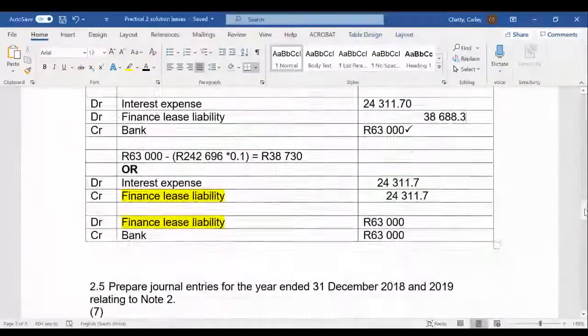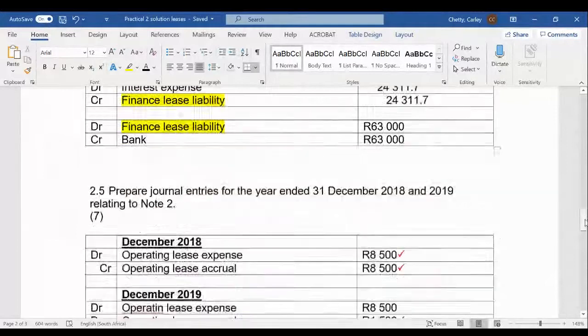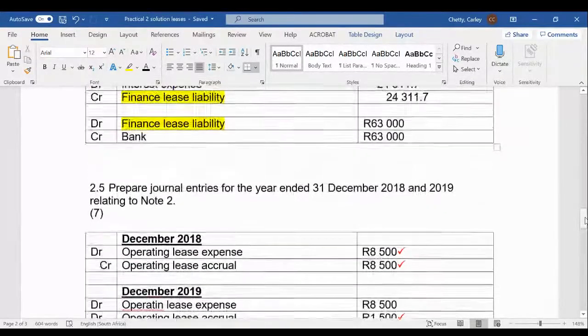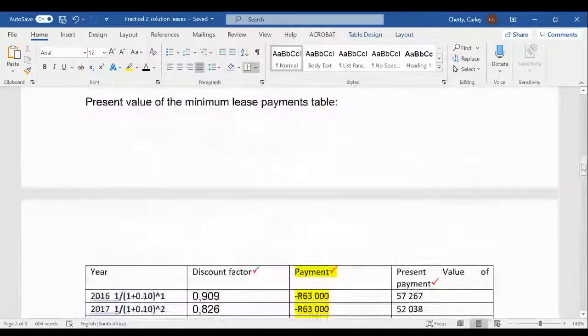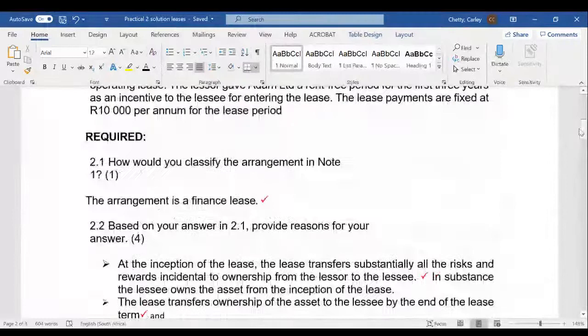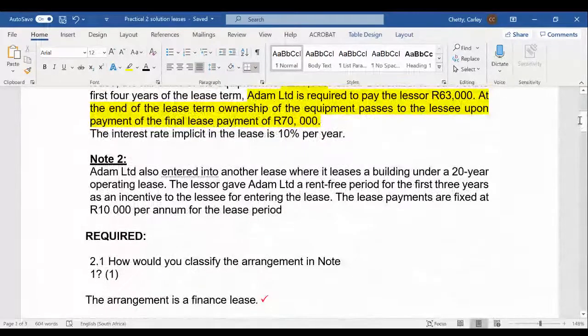We want to have a constant rate to record as our rent expense. So what are we going to pass as our operating lease expense? Because nothing is paid in the first 3 years, we need to smooth our payments so that we are not having huge fluctuations in our income statement.